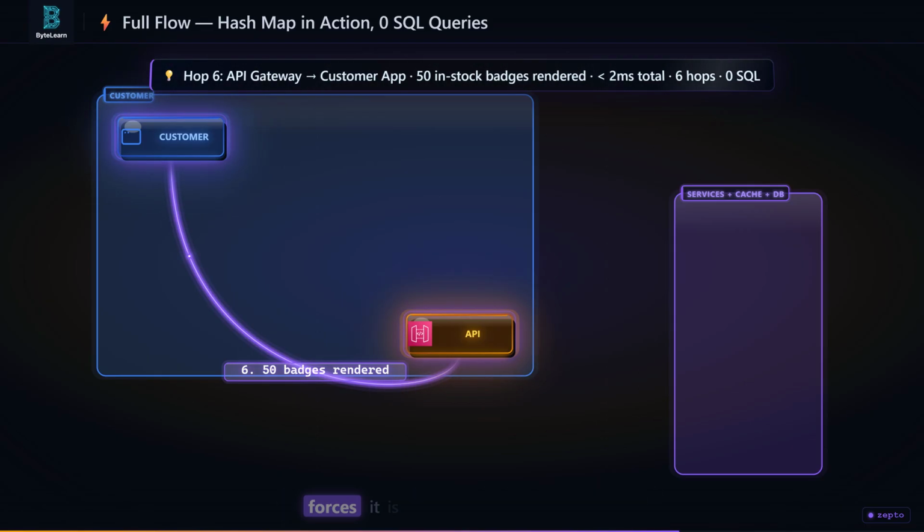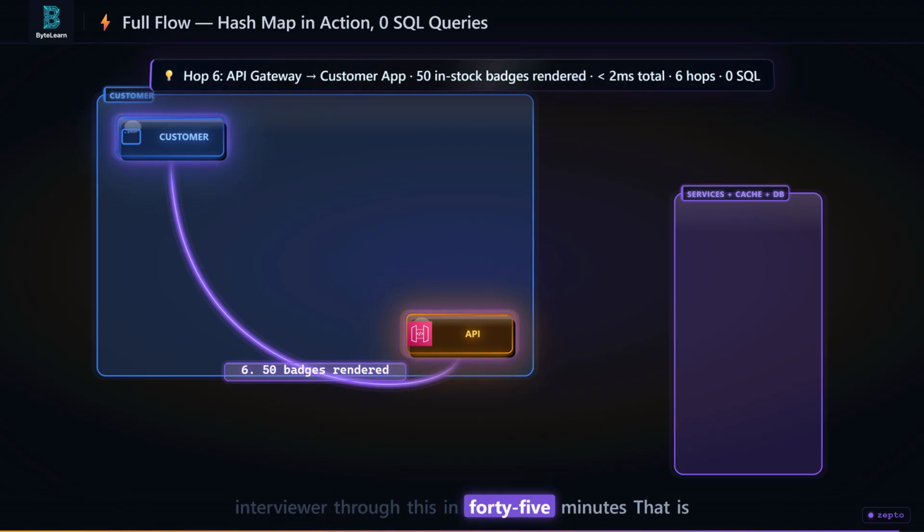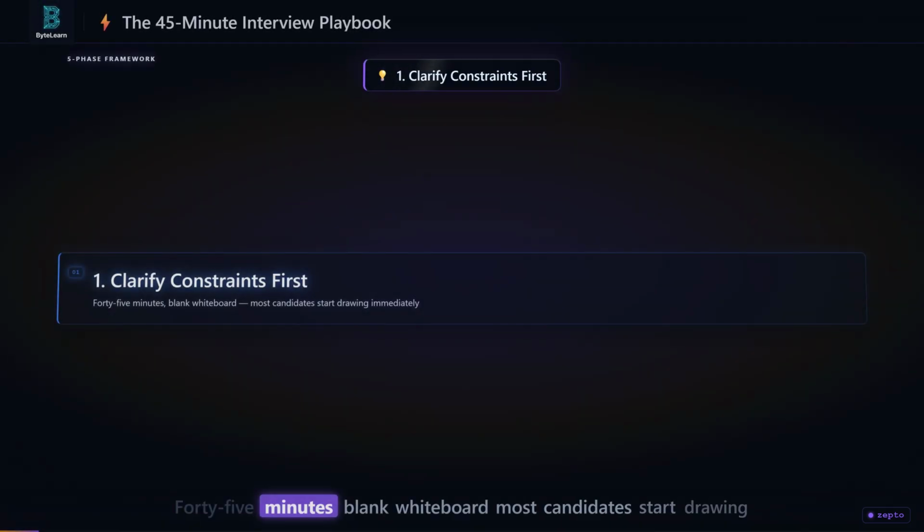That shift from it's fast to the constraint forces it is the judgment call that no AI prompt can generate. That shift is your job. You now own the architecture. Last piece. How do you walk an interviewer through this in 45 minutes? That is next. 45 minutes.